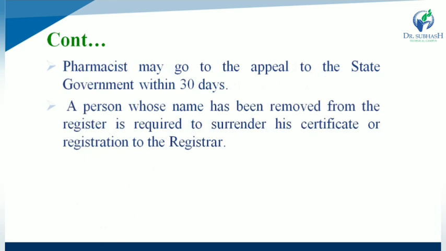And the pharmacist may appeal to the state government within 30 days for the offences, and a person whose name has been removed from the register is required to surrender his certificate of registration to the registrar. So if any registered pharmacist's name is removed from the register, he or she is required to surrender his certificate of registration to the registrar.